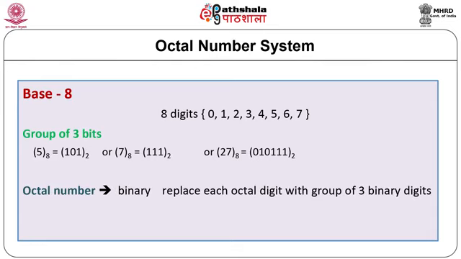An octal number can easily be converted to binary by replacing each octal digit with the corresponding group of 3 binary digits. Let us consider octal to binary conversion. 7512 octal can be represented as 111, 101, 001 and 010 in binary.